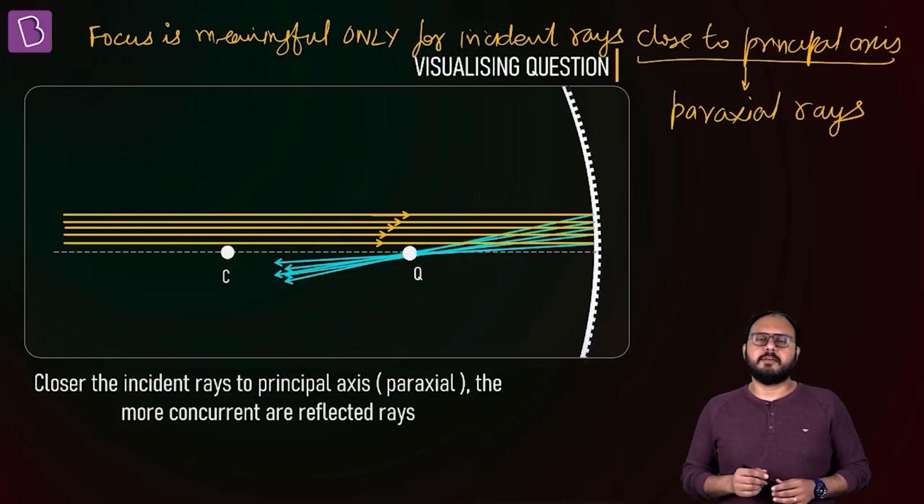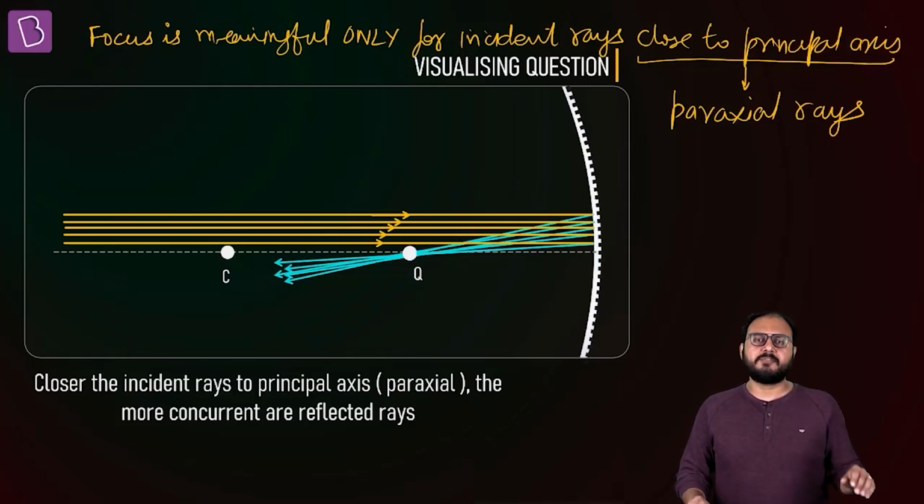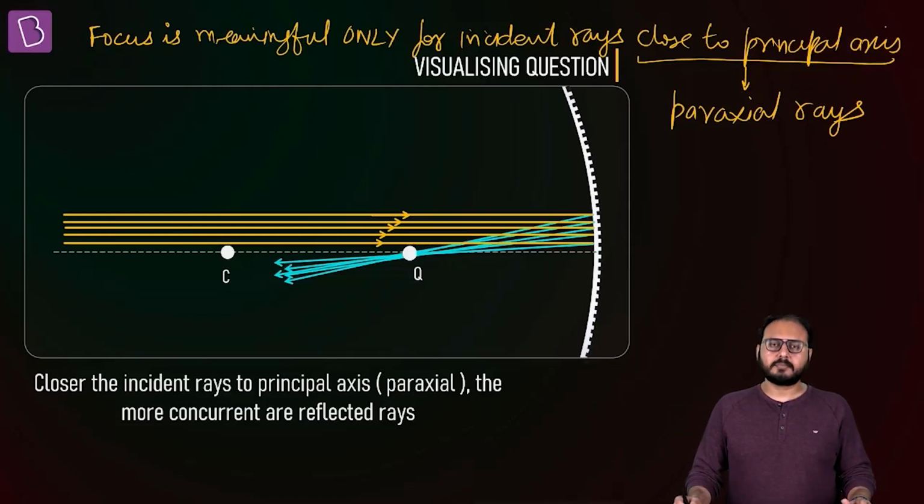Focus is defined only for paraxial rays. Geometrical optics is defined only for paraxial rays. Second assumption. Assumption number 1, diffraction is neglected. Assumption number 2, paraxial rays. Get it? Chalo, I'll ask you a question.